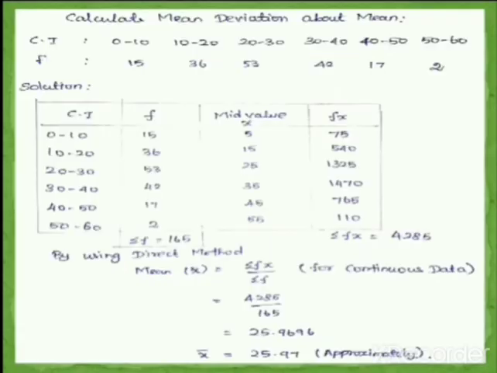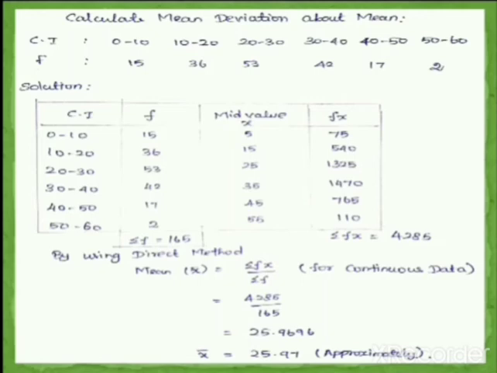Our next problem is to calculate the mean deviation about the mean for continuous data, because here class intervals and frequencies are given. So we are going to find the mean deviation about the mean for continuous data. Let us see in our solution, we have to construct one table. First column is class interval, second column is frequency, and then they are finding mid value and then fx.